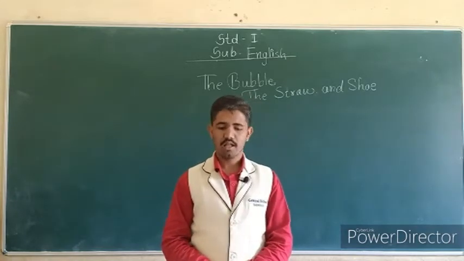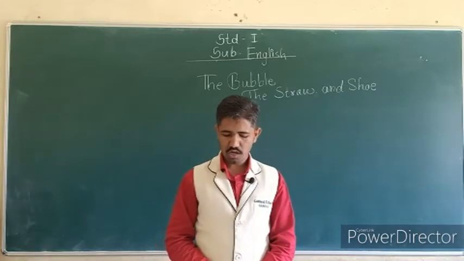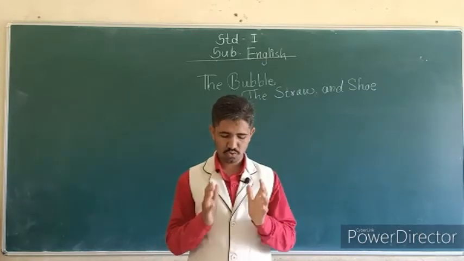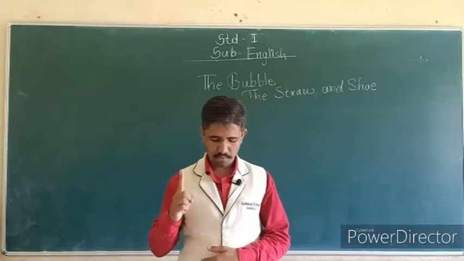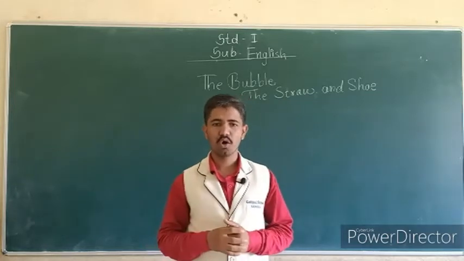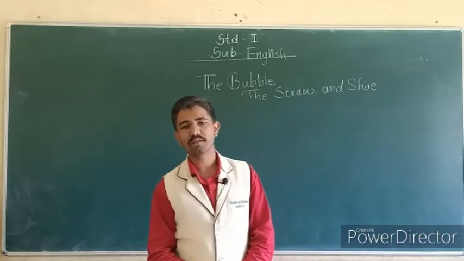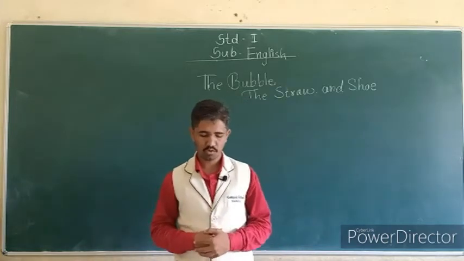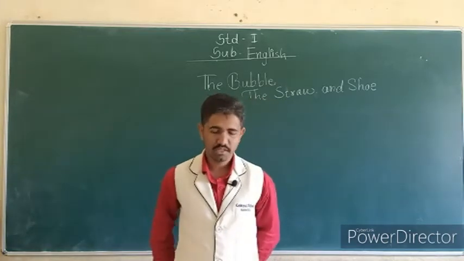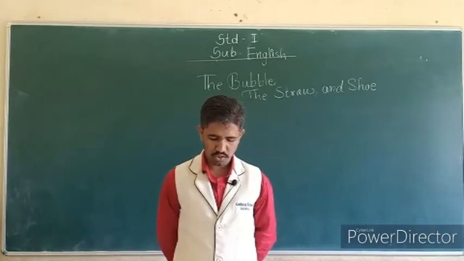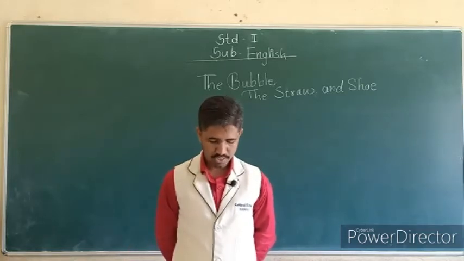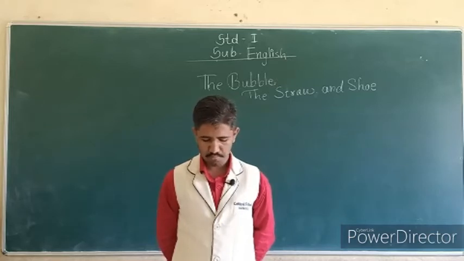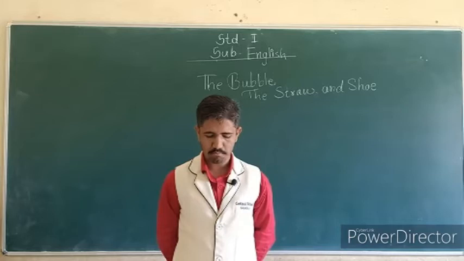Next we see: put these doing words into the sentences. So students, listen carefully. There are four words: jumped, shook, stretched, and brushed. In the story they are given as fill in the blanks. This fill in the blanks you have to solve. First I will read and you tell me. The straw ... himself from one bank to the other. Next, the shoe ... on the straw. Next, the bubble ... and ... with laughter and ... with a big bang.